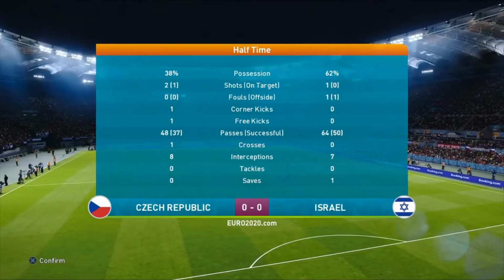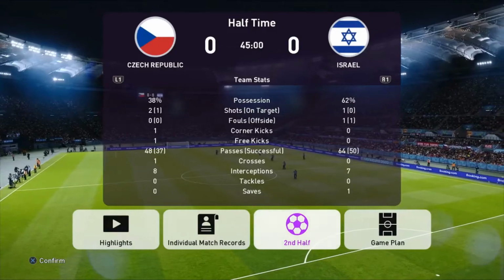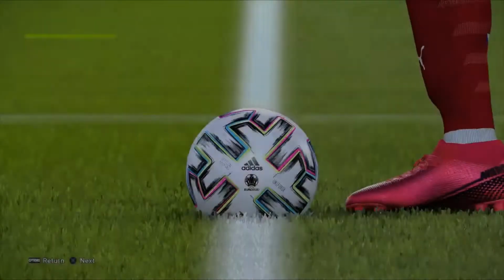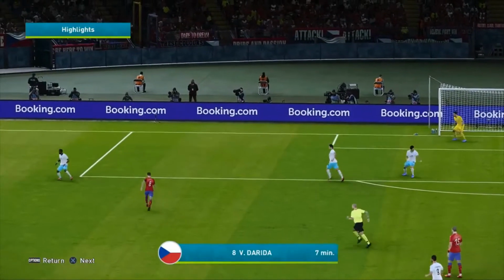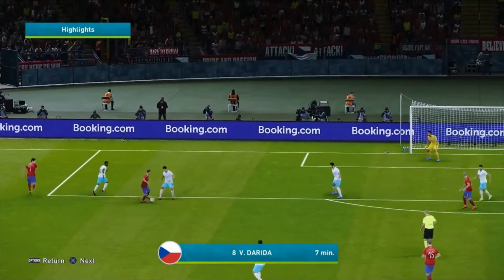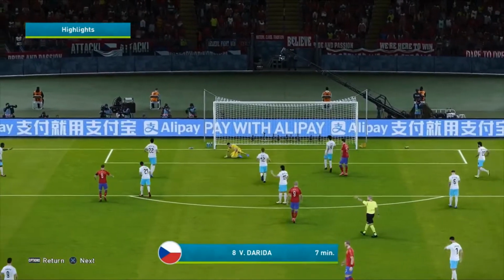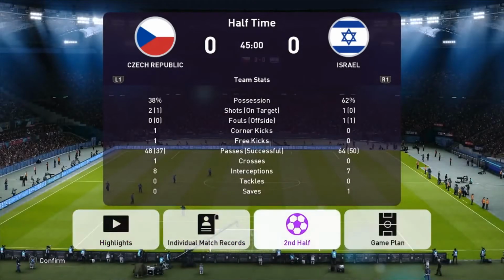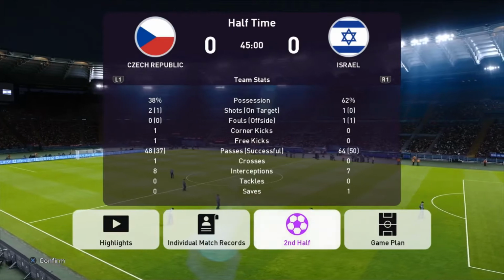However, the Czech Republic did have the first opportunity on goal. Of course, Vladimir Darida with that first major opportunity. That came quite early into the game. It was the 7th minute, as you can see here. Takes a lovely little touch, cuts into the middle of the goal, but it's a simple save for the goalkeeper, Harouche, in goal. Can any of these sides take the points and have a hold of a potential opportunity to make it into the knockout stages? We'll find out in this second half.